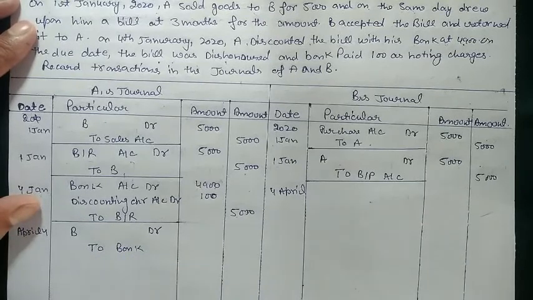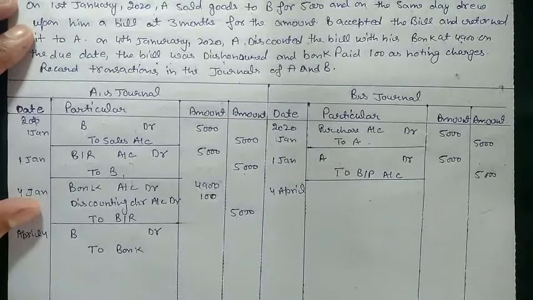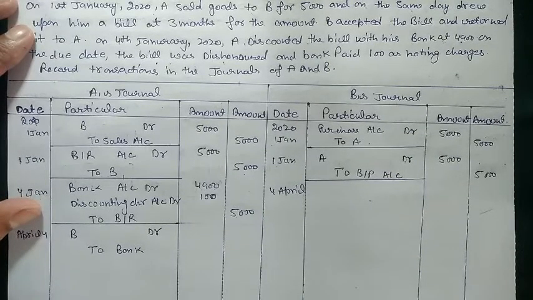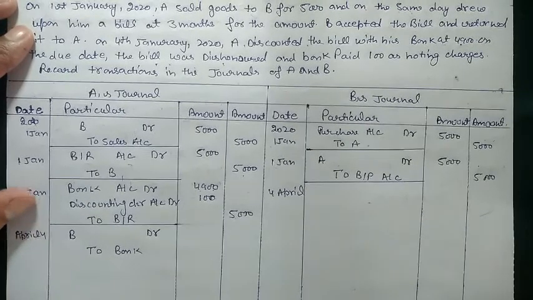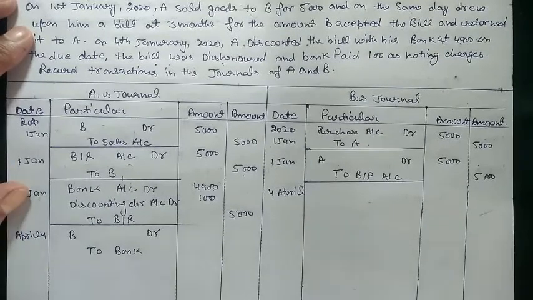When there is a dishonor of the bill, the amount that bank had paid to A, now the bank need that amount back. So A will pay the amount to the bank, and A will receive amount from B now, because bank is not a party that is liable to receive the amount from B. Because bank don't know whom is the owner of the bill, they just discounted for the drawer.